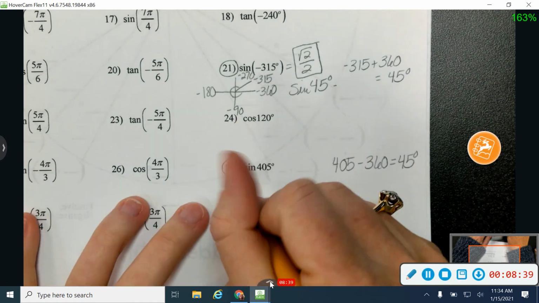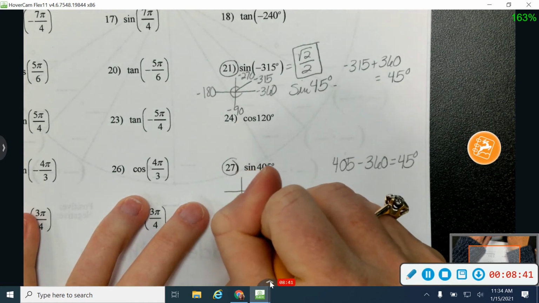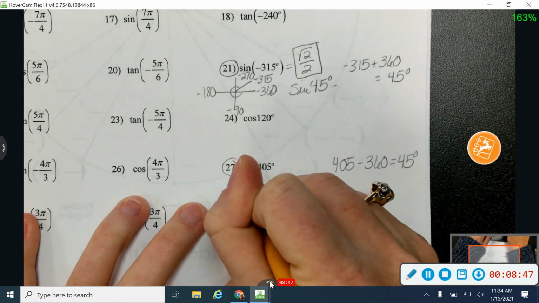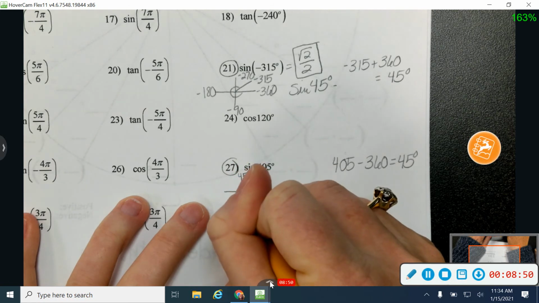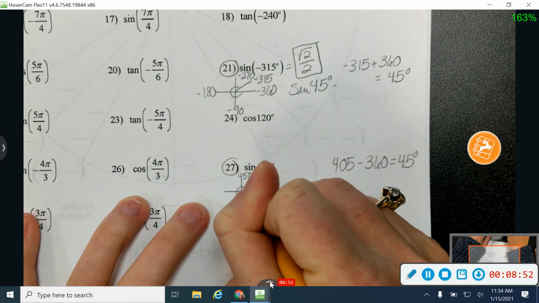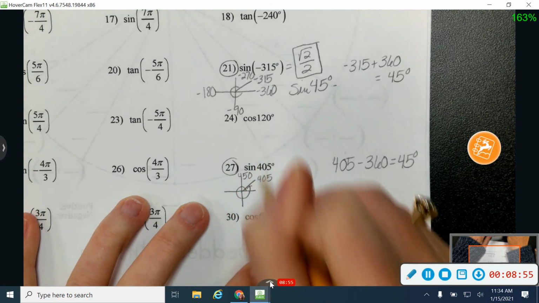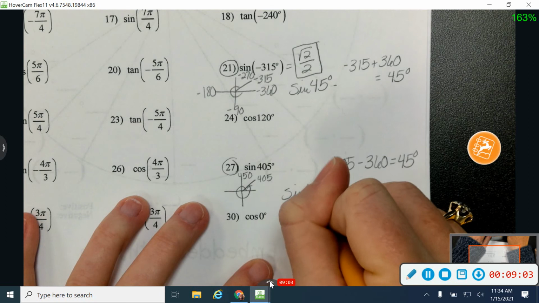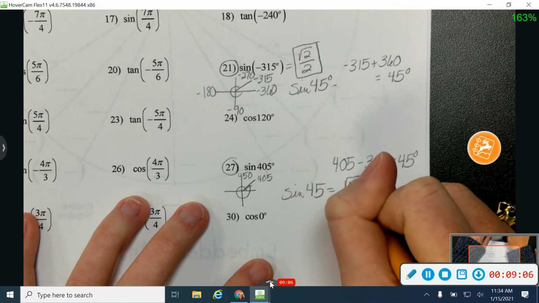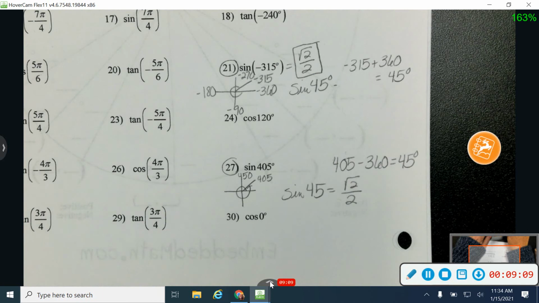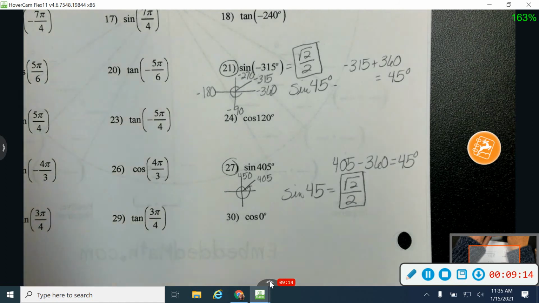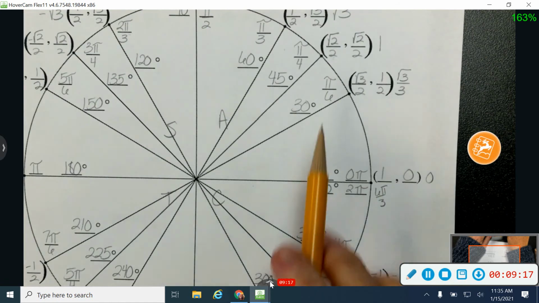Okay. All right, if I'm going to draw this one, I know if I go all the way around once, I'm at 360. If I go back up here, I'm at 450, so I know 405 is going to be kind of right there in the middle. So there's my 405 degree angle right there. So again, if you'd rather draw or add or subtract, it doesn't matter. But I'm going to be finding the sine of 45, which is the same thing we just did on 21. That's going to be the square root of 2 over 2. So again, go to your 45 degree angle, and sine is y. So 45 degrees, back up there, sine is y.